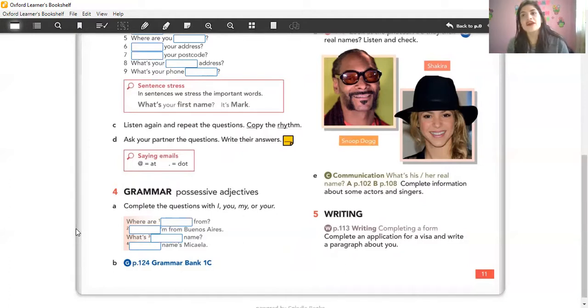Okay, then they have to join all those ideas. We're gonna do an oral brainstorming to let students write the correct paragraph about personal information. Okay, so after the oral practice, students have to write their paragraphs using the recycled ideas that they told to their classmates, and they have to complete an application for a visa. This is an example, but I consider this very important. I'm going to show them how to apply some documents for a visa, for example.